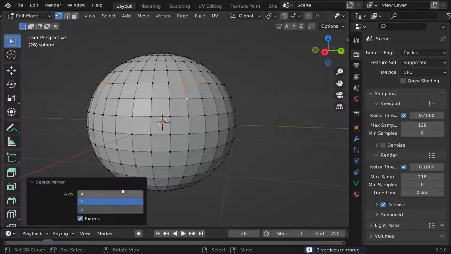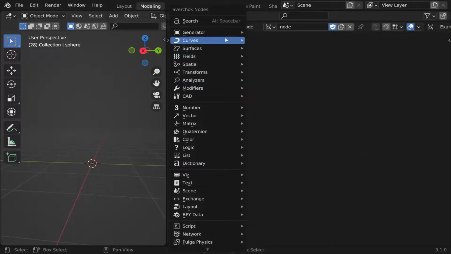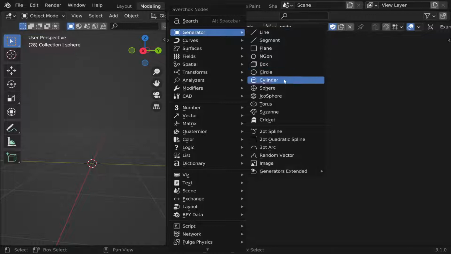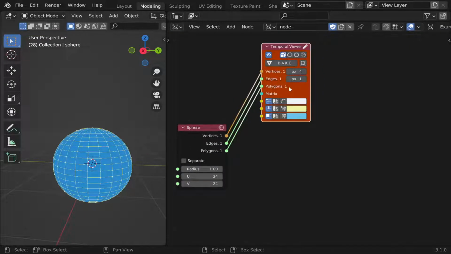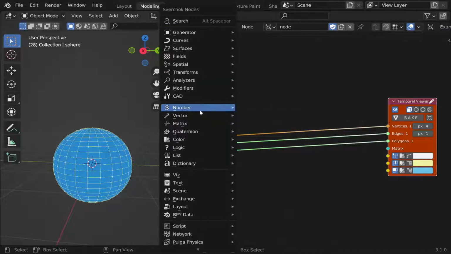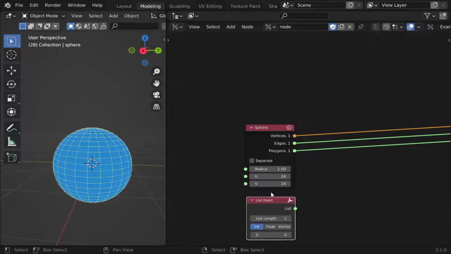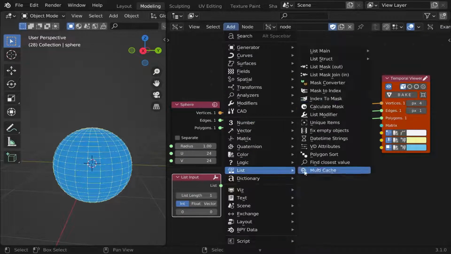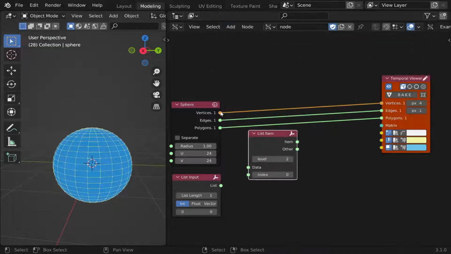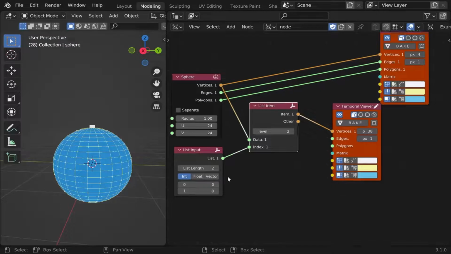Next, we go back to Sverchok to implement this function. Again, using a sphere as an example geometry. First, we use the list input node to specify some vertex indexes. The list item node can get the corresponding vertex data according to the index.